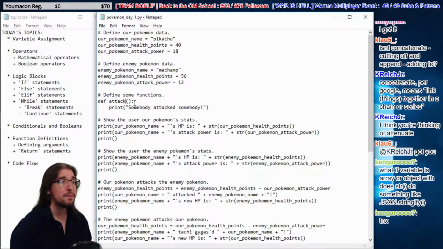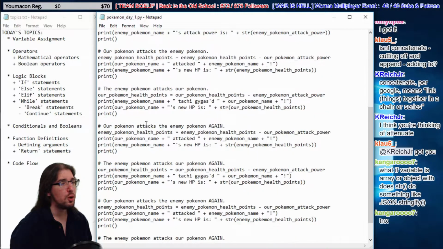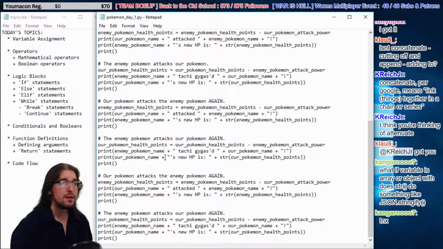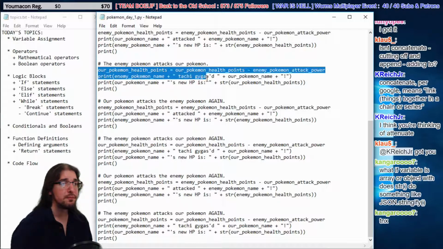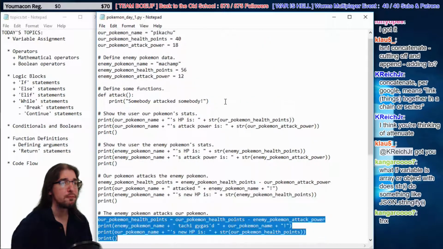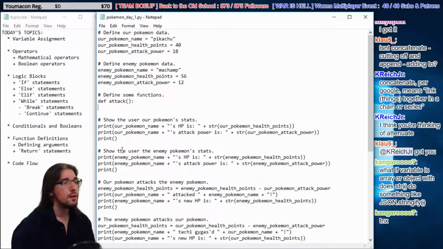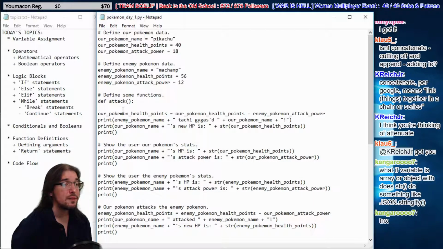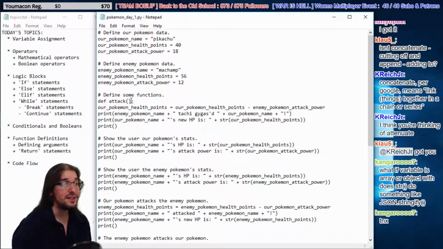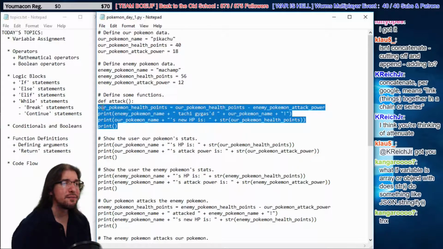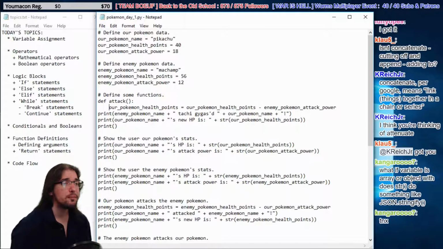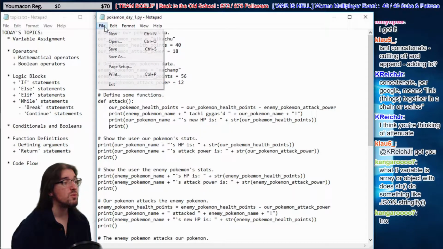We got a new function, right? But we want to run this code. Let's copy paste it. All right, so let's get Pikachu's turn. That's Pikachu's turn, right? We're going to go up here and paste it in. There you go. As you guys know, it's not going to work right now because there's no indenting, right? So we have to say all this code here only runs when we call attack. So we're going to indent: 1, 2, 3, 4, 1, 2, 3, 4, 1, 2, 3, 4, 1, 2, 3, 4. Right? Coolio. Sick.